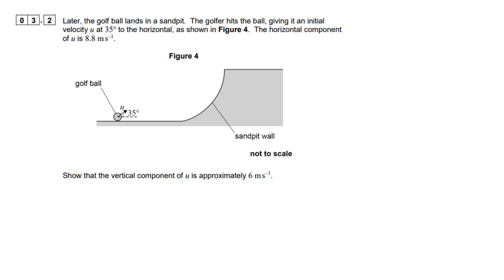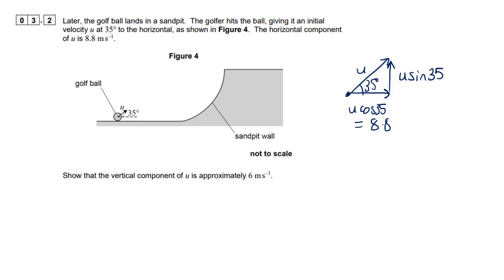Okay, so the golfer ends up in the bunker, the sand pit, and the golfer then hits the ball to get it out, giving it an initial velocity u at an angle of 35 degrees above the horizontal. And we're told that the horizontal component of u is 8.8. Let's just draw a vector diagram here. So we've got u, that's the velocity. This is 35 degrees. So this side is u cos 35, and we're told that that is equal to 8.8. And we need to find the vertical component, which is u sin 35.